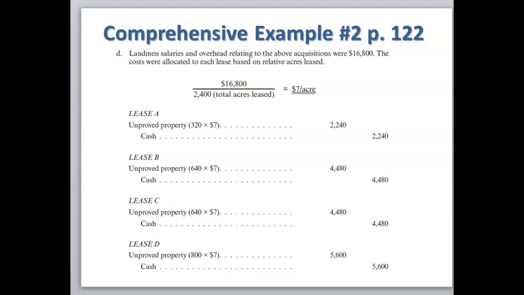So we're going to record this to the leased properties, lease A, B, C, and D, by taking the amount of acres per lease times the $7. So you can see for lease A, we're going to debit unimproved property for 2,240. Lease B, 4,480. Lease C, 4,480. And lease D, 5,600.